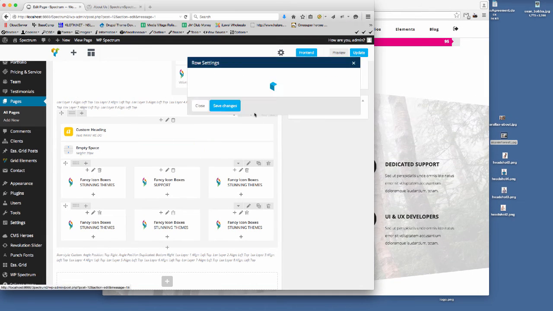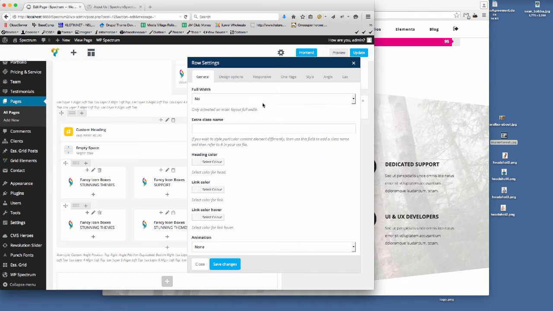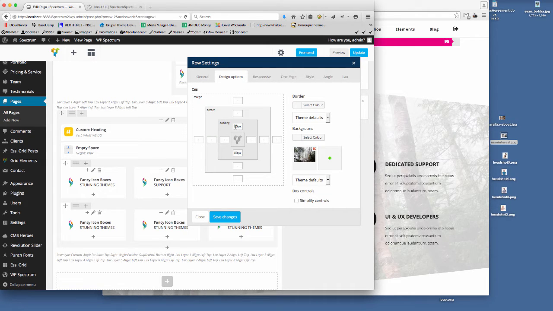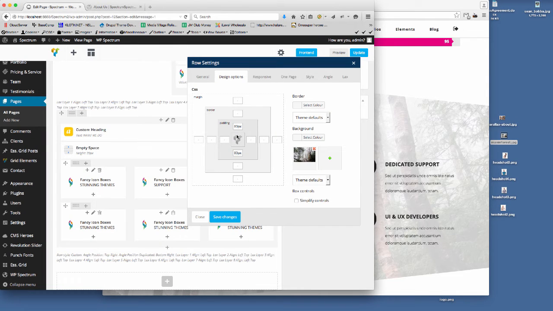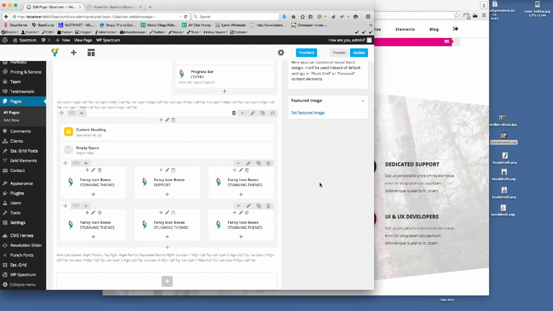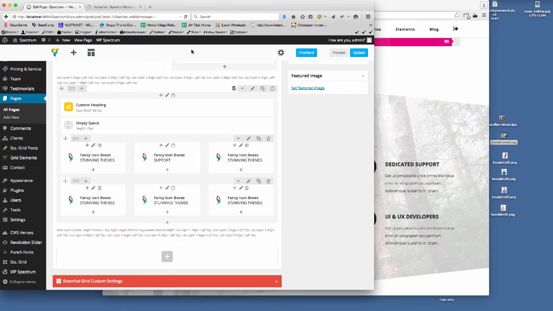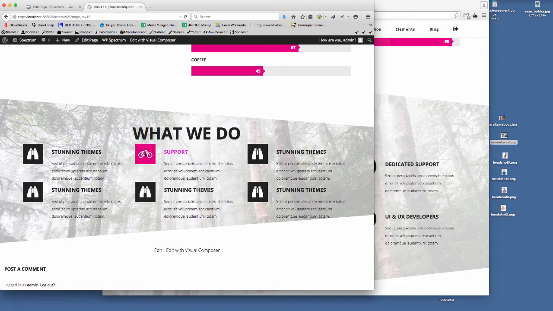So I'm going to add some padding to the actual row now. That's set at 80 at the moment. Let's just have a quick look where we are. I need a lot more there. I'm going to double up on that padding, so we'll put 160 in there, save that,